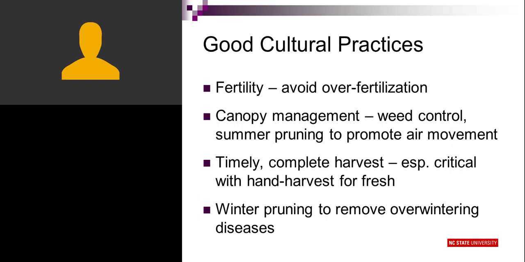Cultural practices: if you can avoid over-fertilization of muscadines, I think you'll stand a lot better chance of being able to manage diseases and get good air movement through the vineyard. You want the canopy of the vineyard to be sufficient to shade the grapes and to provide the photosynthetic energy, but not so lush that you don't get air movement through the vineyard. So that's a balancing act for you as a grower with fertility and irrigation.